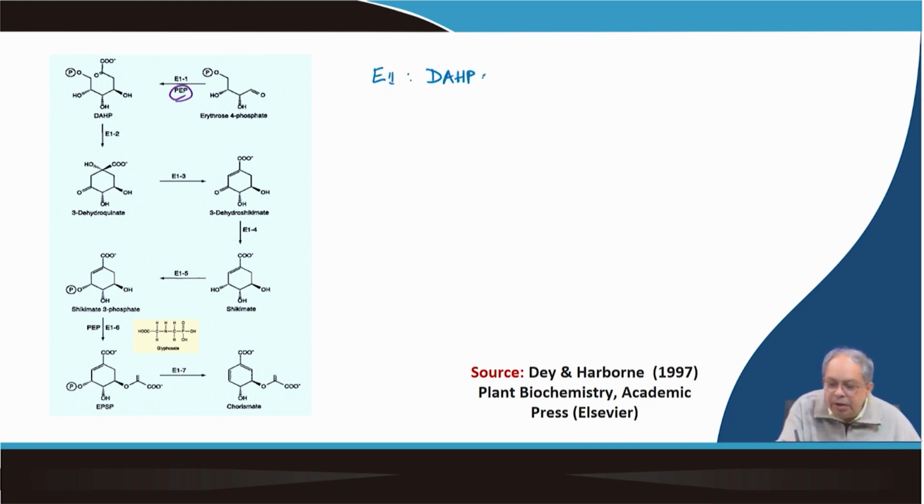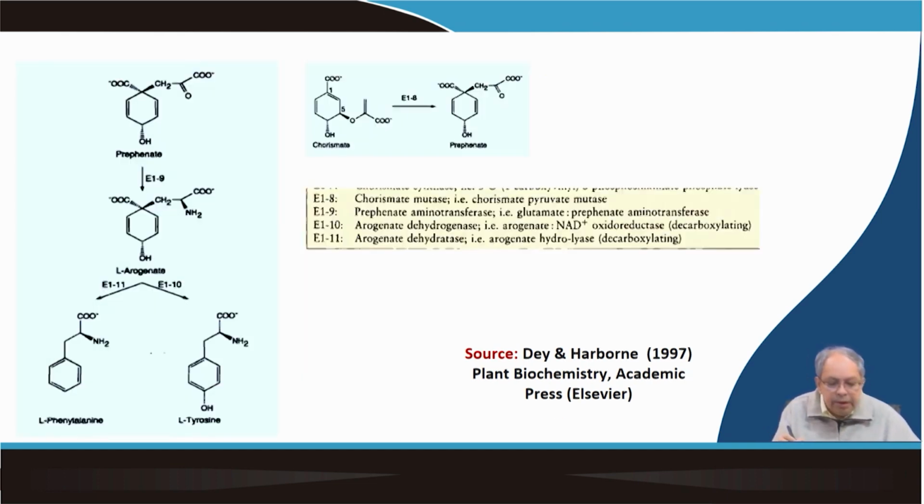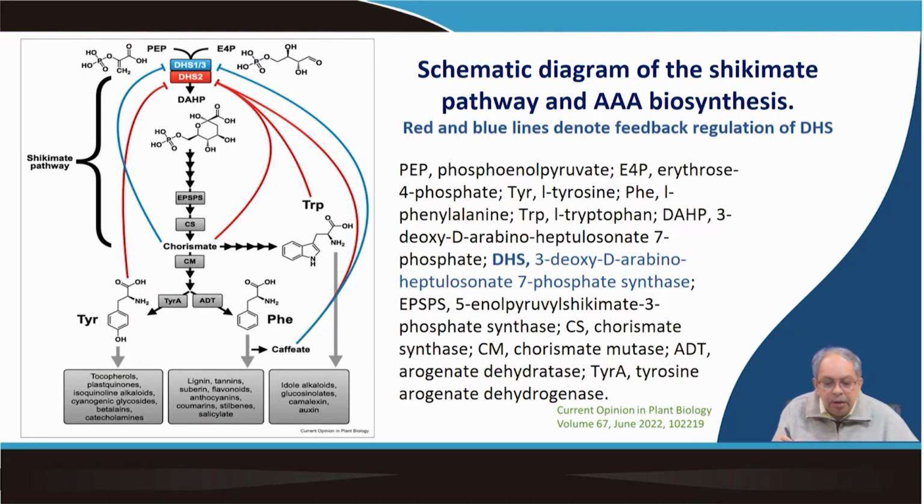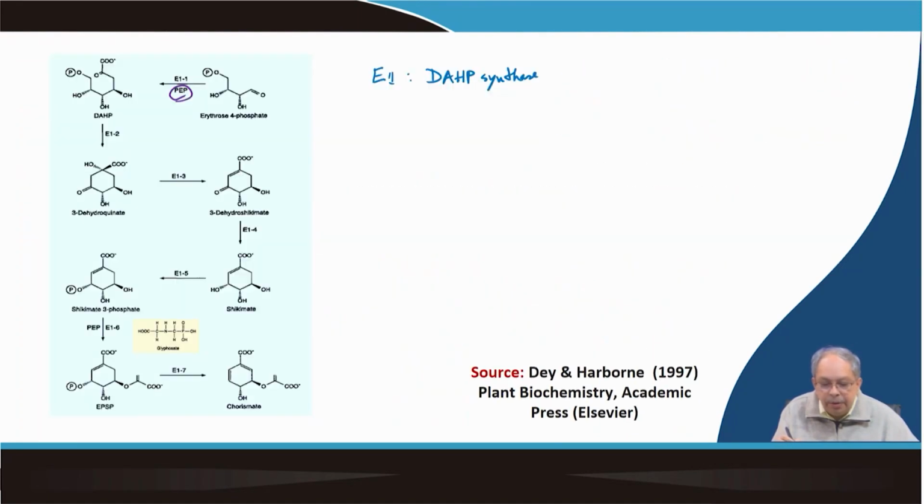Nowadays it is also called DHS, as another abbreviation.